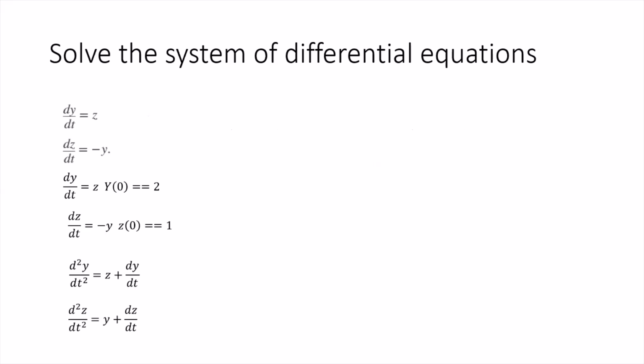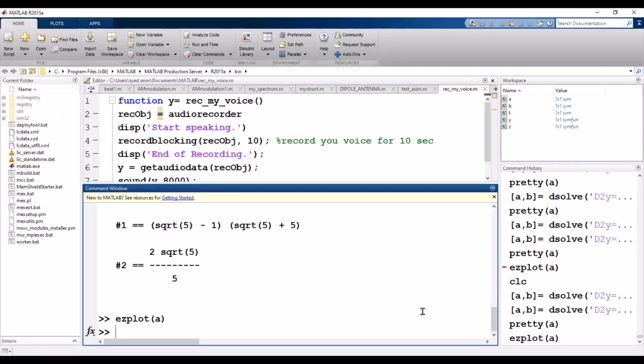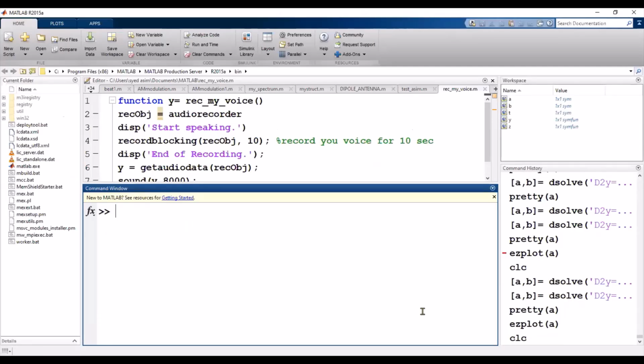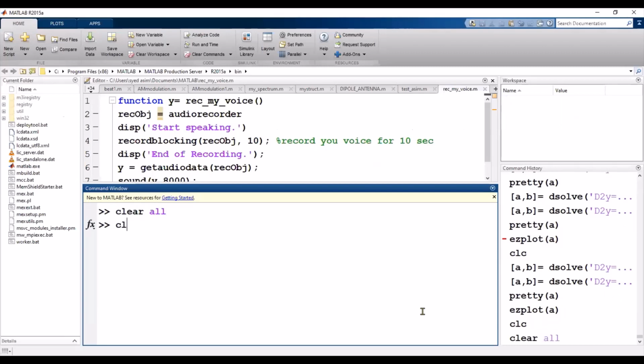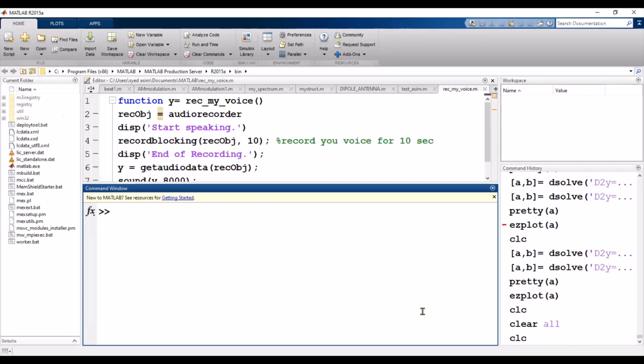screen of MATLAB. CLC, clear all. Okay, so again the procedure is the same and very easy. I will try to solve the first order and second order differential equations with 3 different methods.